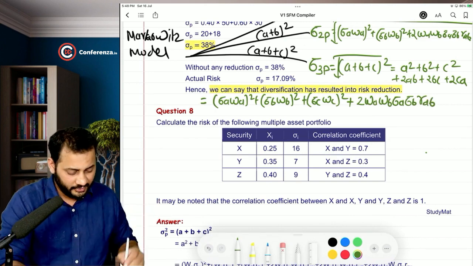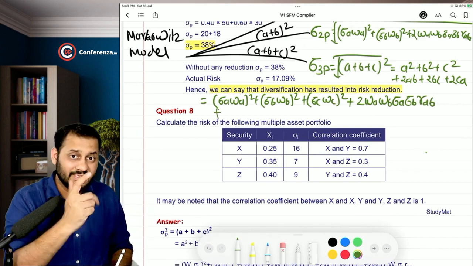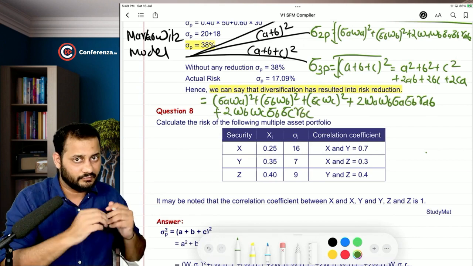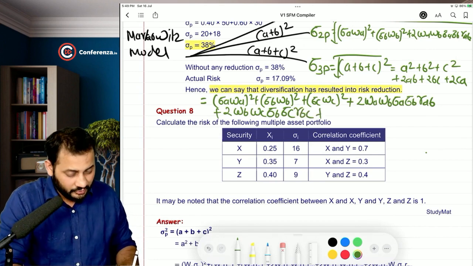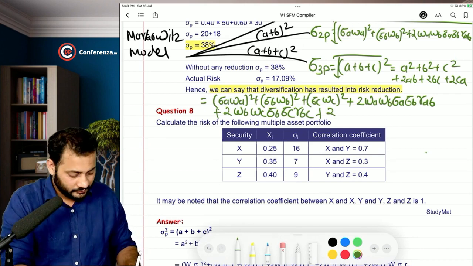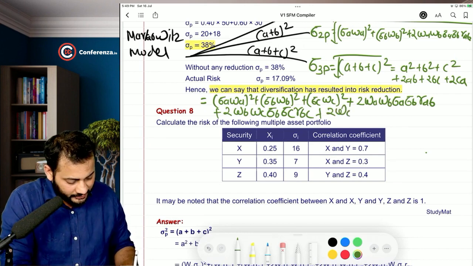This was all about AB. Now BC: 2 into weight of B, weight of C, standard deviation of B, standard deviation of C, RBC. That was BC. Now with CA: 2 into weight of C, weight of A, standard deviation of C, standard deviation of A, RCA.